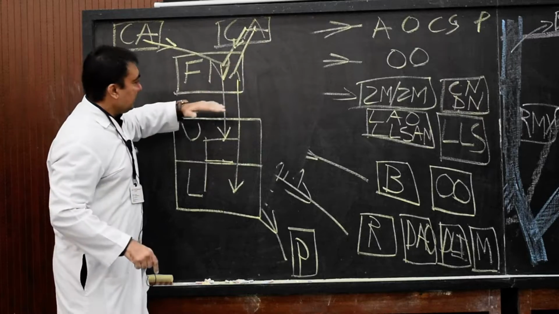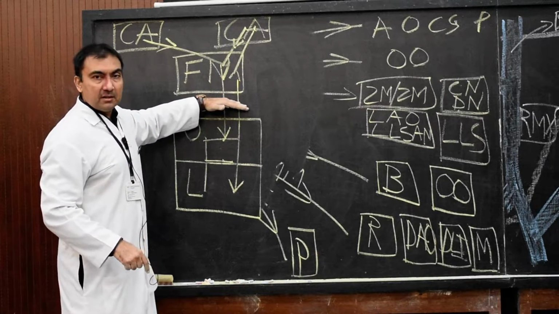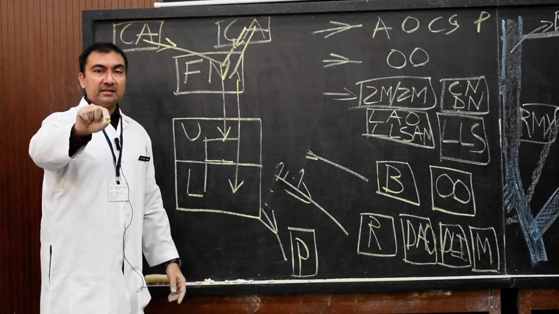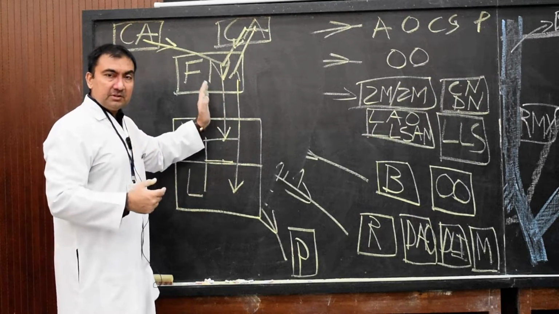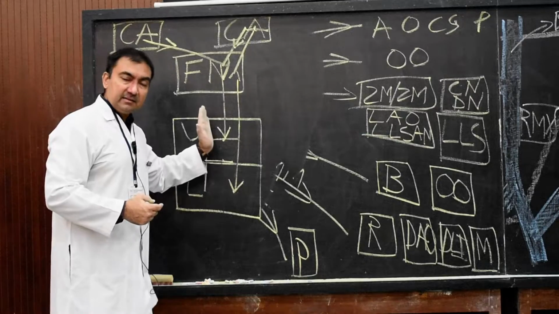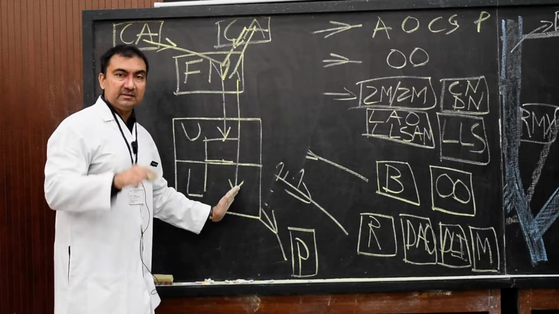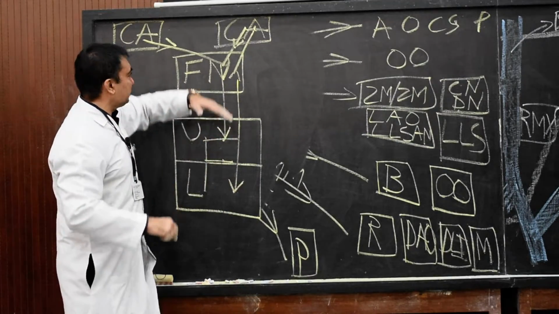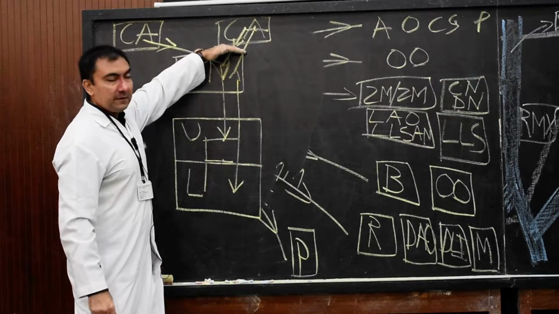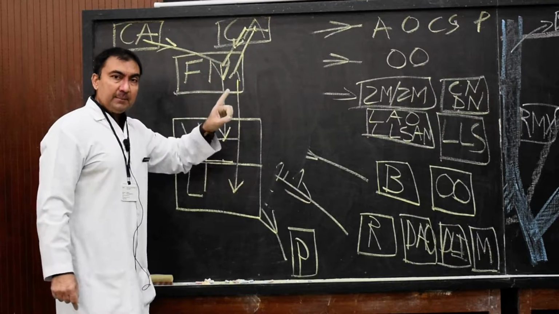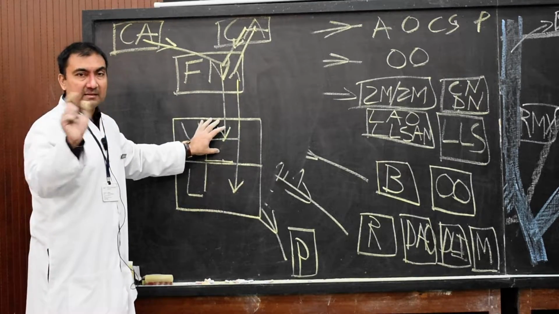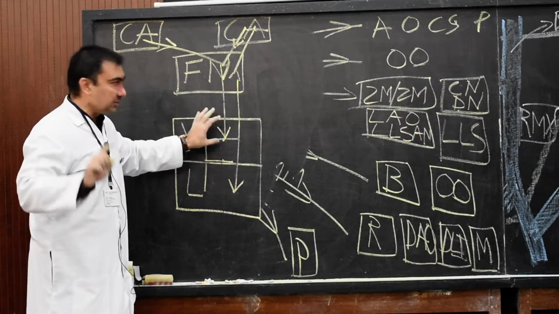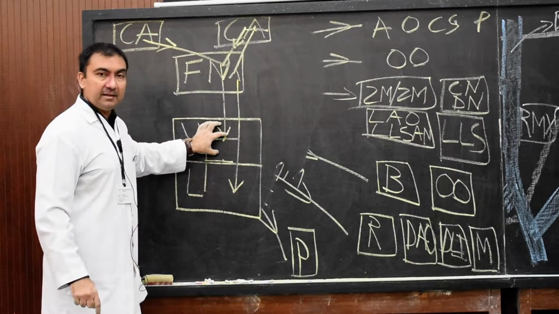So once again I repeat, infranuclear lesion of the facial nerve will lead to Bell's palsy or facial palsy, with the same side, ipsilateral half of the facial muscles paralyzed. In supranuclear lesion, the upper half of the facial muscles will escape paralysis because it is represented by both cortical areas.